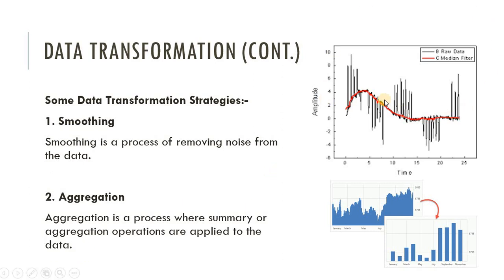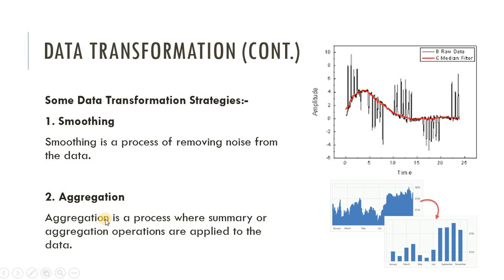This figure shows the noisy raw data. This black data is the noisy data. After applying smoothing, all the noisy data are smoothed, so that all noise is removed from the data, and it creates one smooth graph shown in the red line. This is how noise is removed after applying smoothing. So these all are the noise, and all that noise is removed from the data after applying the smoothing technique.